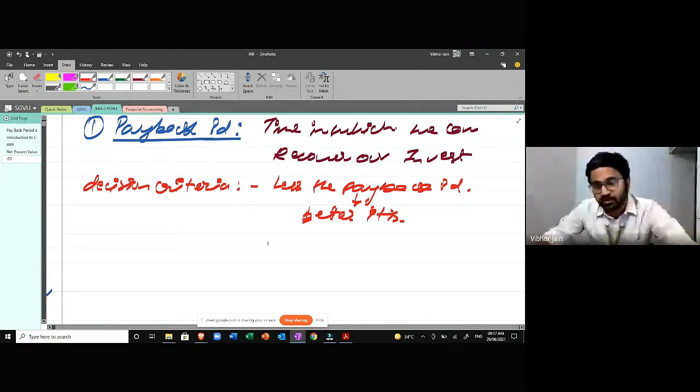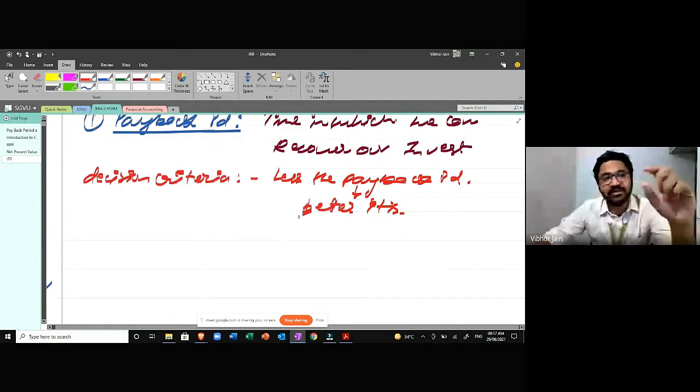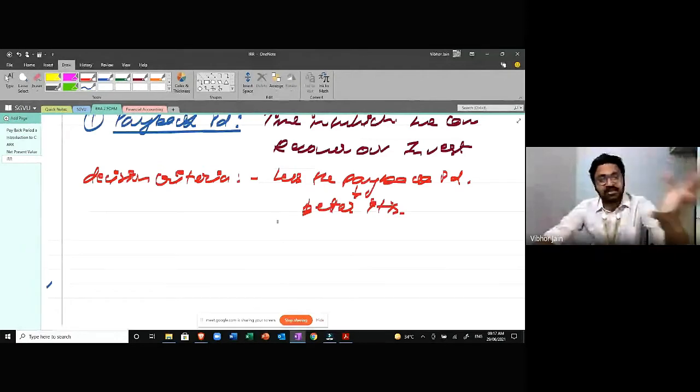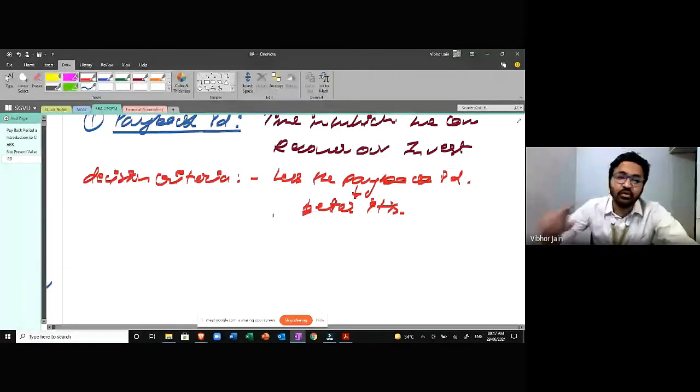If there are two projects A and B, and the payback period of A is 2 years and payback period of B is 4 years, we are going to select project A because the payback period is less. We are going to recover our amount that we have invested earlier as compared to project B, and as soon as we recover the amount, our risk reduces. That is why we're going to go for project A. So decision criteria is this.